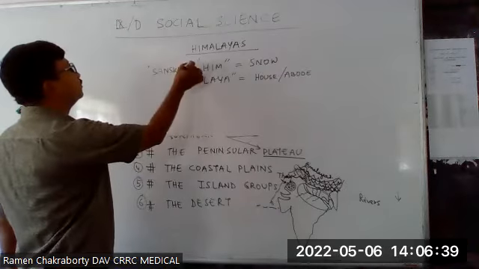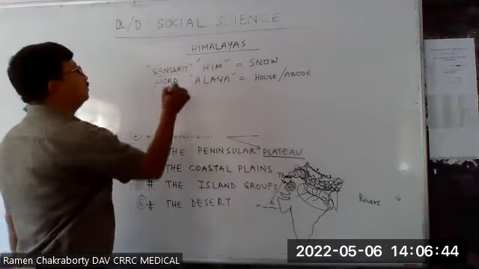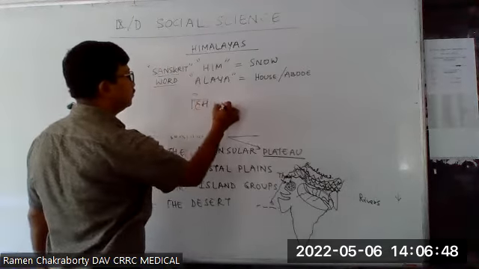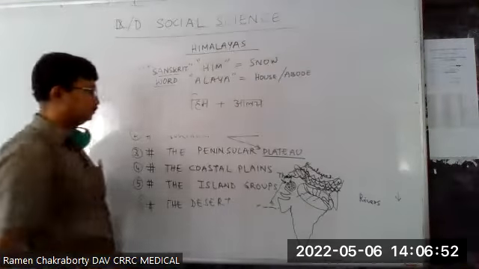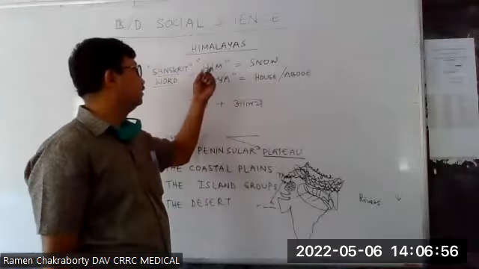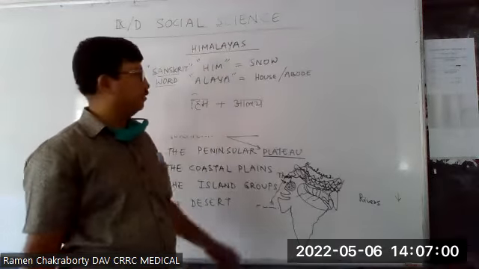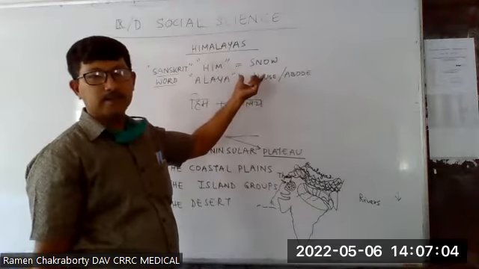Which word? Sanskrit word. What are they? Him plus Ale. Him and Ale. Him means snow, and Ale means, as in Saranale, Vidyale.